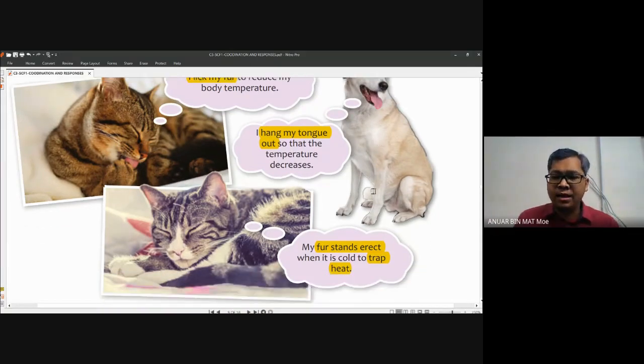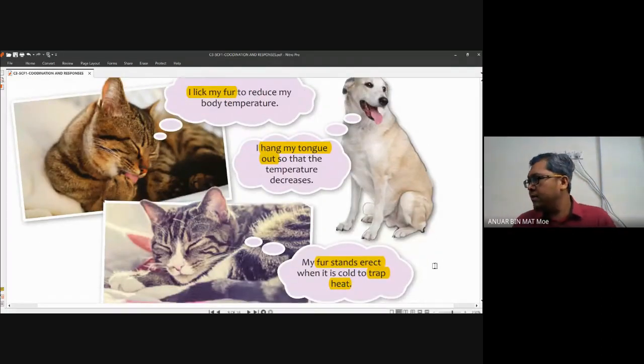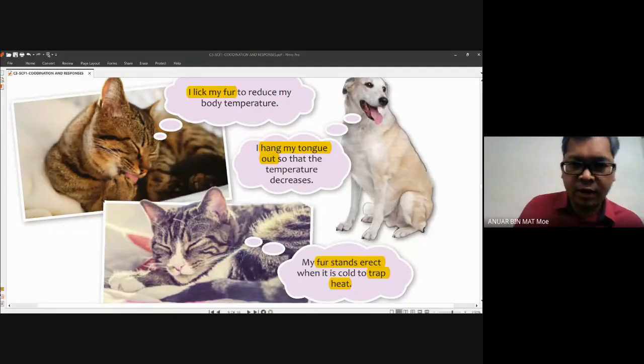And when there is colder condition, what happened to the fur of this animal? It will stand erect. What is the function? Because they want to trap the heat. When the hair stands erect, it will trap a little bit of heat. Can you understand this? Can you remember this? Is that okay? Yes.